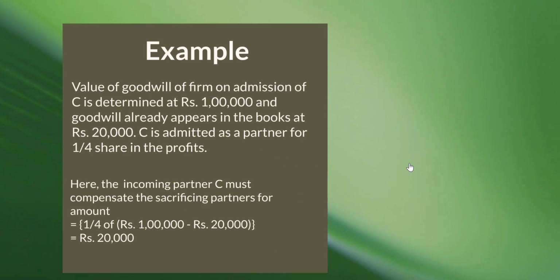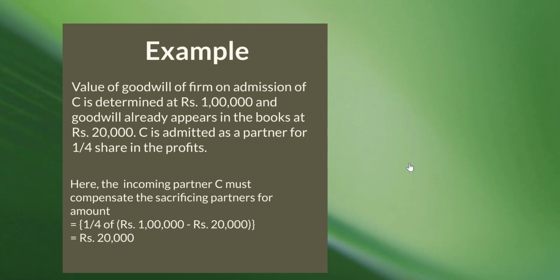Let's say the value of goodwill of the firm on admission of C, the new partner, is determined at rupees 1 lakh. And goodwill already appears in the books at rupees 20,000. Now let's say C is admitted as a partner for 1/4 share in the profits.